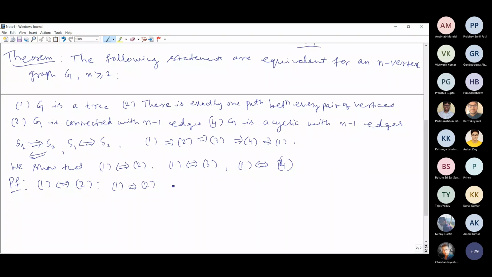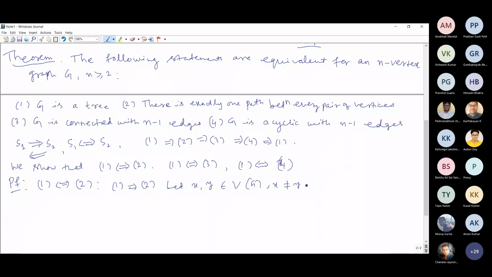Okay, so how do you prove that? You take any pair of vertices x and y in the vertex set of the graph, and of course x and y are different vertices, x is not equal to y.